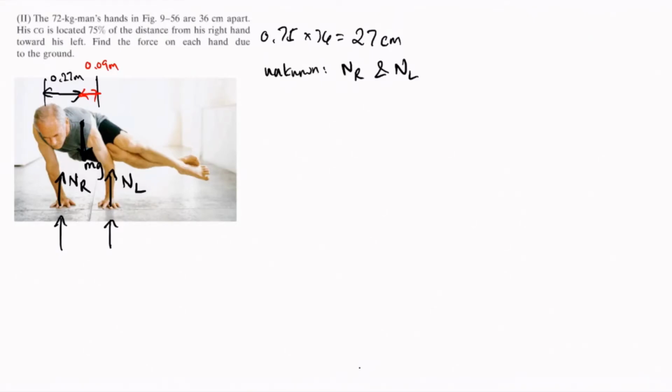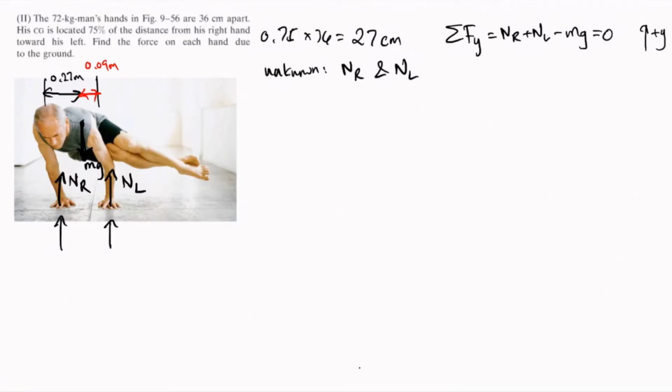If we sum the forces on this person's body, we notice that there's no force along the x-axis, so we sum only the forces along the y-axis. So summing the forces along the y-axis, choosing upward direction as the positive direction, we have NR plus NL minus mg equals 0.